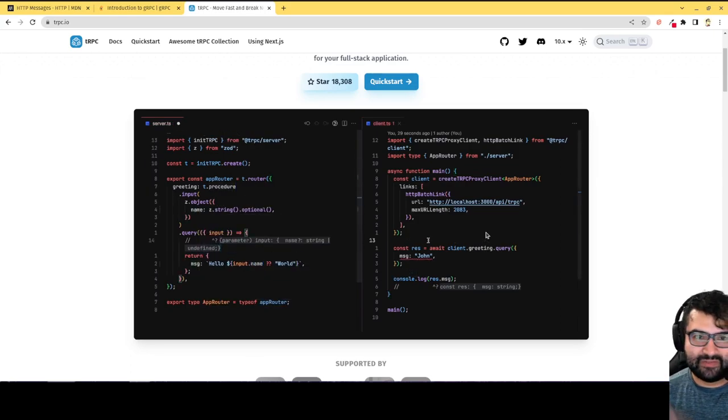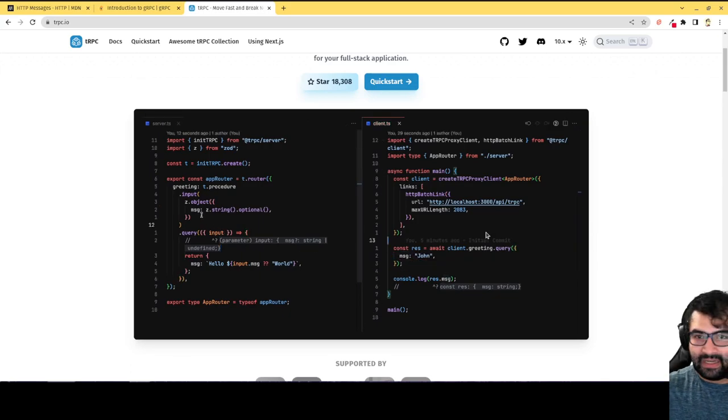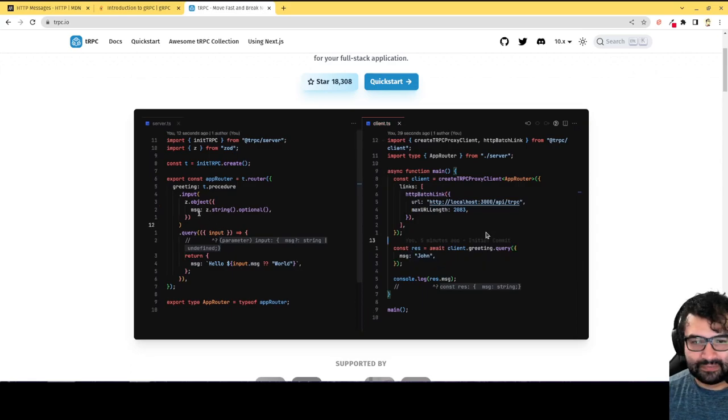Okay, so you get this very type-safe experience because you get all the benefits of TypeScript. TypeScript on the client and the server will know all the functions and their arguments and their return values, so it's able to give you all those type hints. So if you're using TypeScript, this is really, really nice.